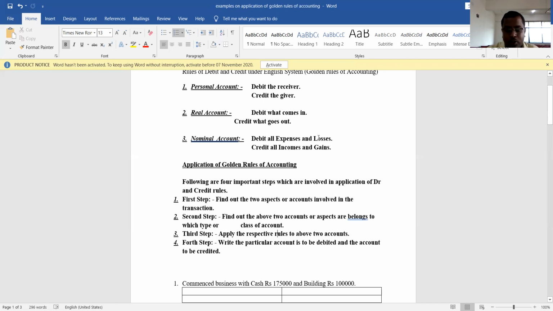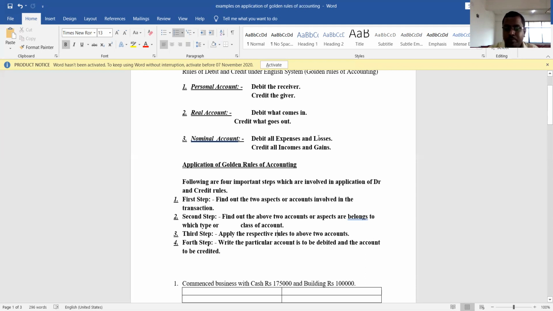So there are four important steps. The first step is you need to find out the two accounts involved in the business transaction. The second is you should see which category those two accounts belong to, whether personal account, real account or nominal account. Sometimes both accounts belong to the same category. Sometimes one account belongs to one category and another to another category. The third step is you need to apply the respective debit and credit rules to those two accounts.